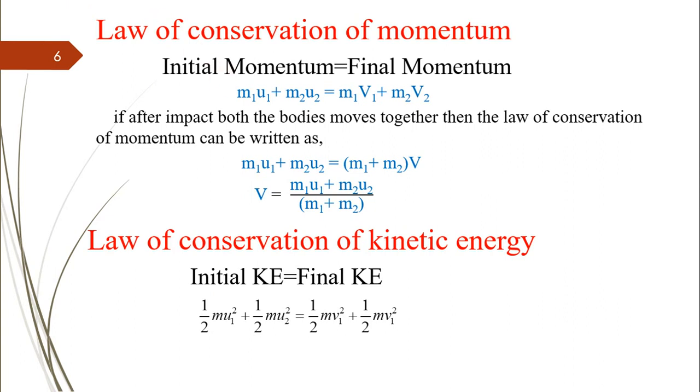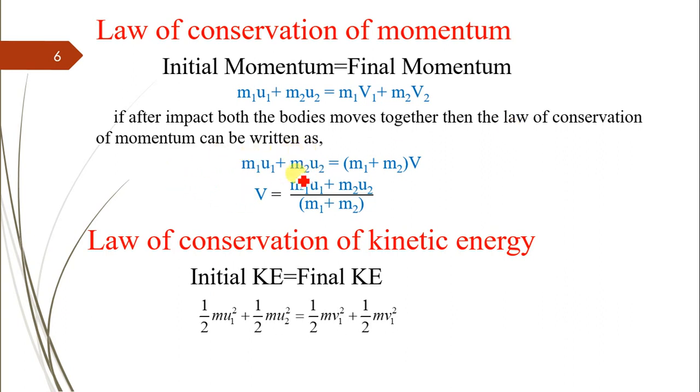In this case the impulse developed is equal to 0, as the action and reaction forces exerted during the impact are the same in magnitude but opposite in direction, and hence the momentum before the impact, that is initial, and the momentum after the impact, that is final, are both the same, which is to say m1u1 plus m2u2 is equal to m1v1 plus m2v2.